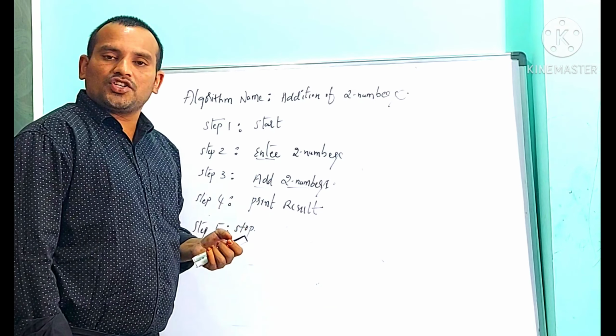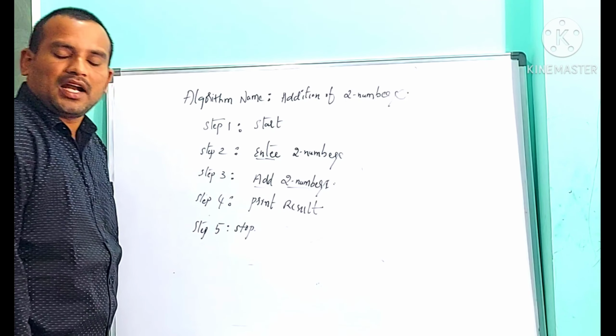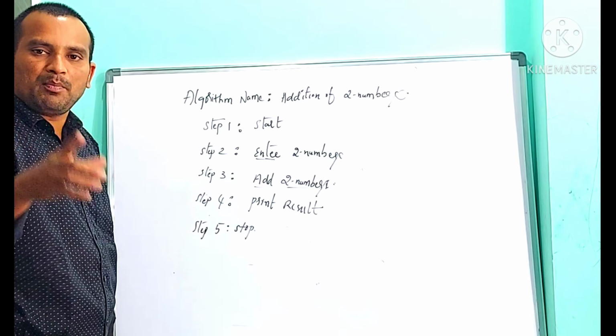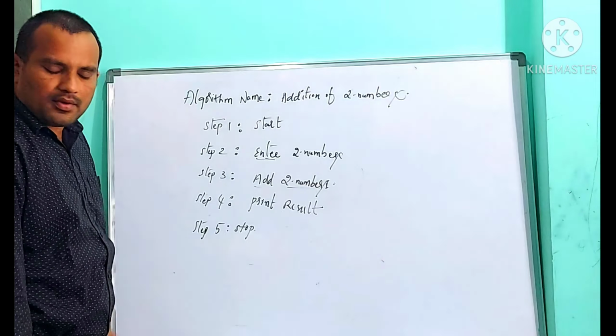Second notation is step number. Algorithm contains several number of steps and each step must contain its step number. Generally step number count starts from 1. Step 1, step 2, step 3, fine.